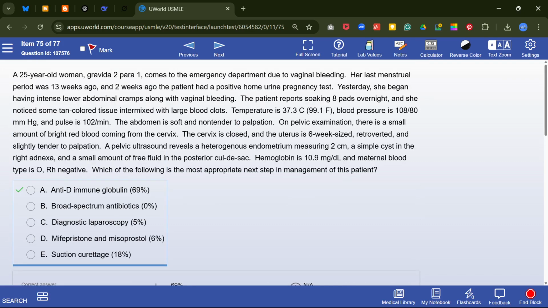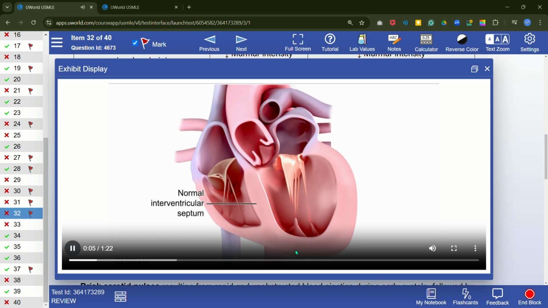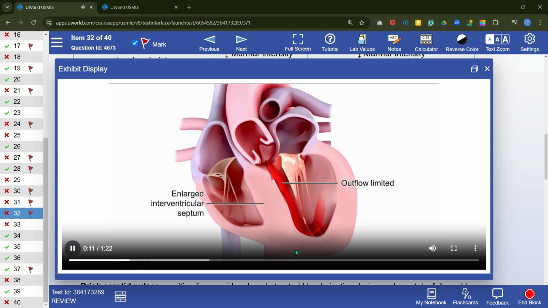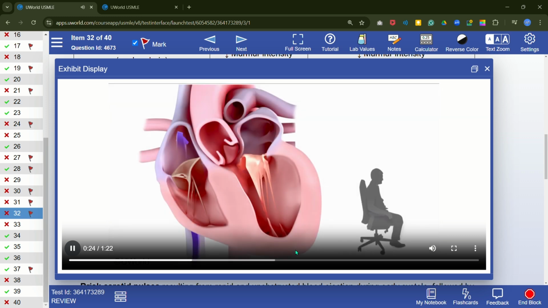Now, can you see this video? Hypertrophic cardiomyopathy. In hypertrophic cardiomyopathy, there is an enlarged interventricular septum that restricts outflow through the left ventricular outflow tract. Outflow obstruction varies with some maneuvers that affect left ventricular volume.